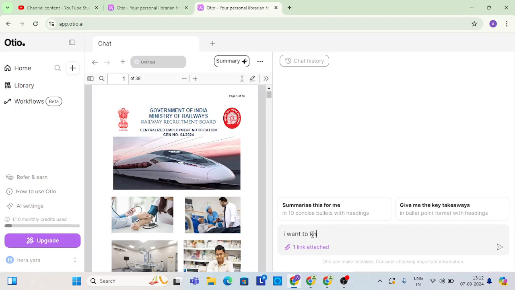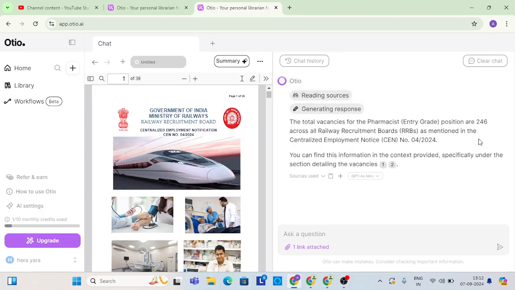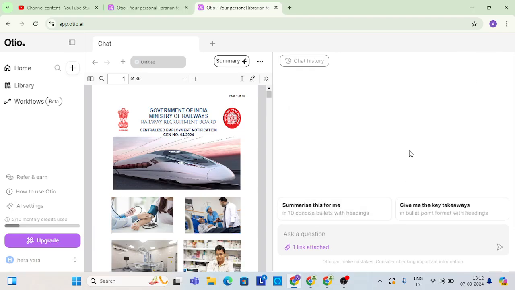I want to know total pharmacist vacancy. Okay, now let's click on this. Then it's searching and responding. Total vacancy is 268 pharmacists, that you can see here in this PDF, vacancies available through the government. Then we can clear the chat and ask the questions differently.